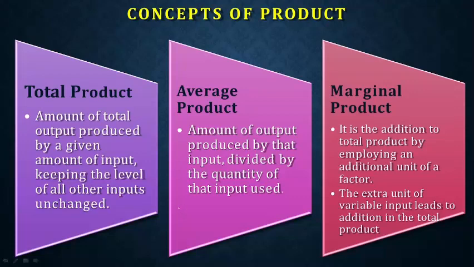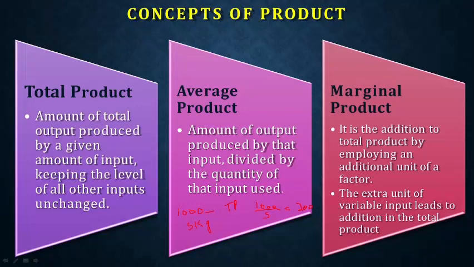Imagine we have 1000 units. We'll go with the eraser. 1000 units of erasers produced out of 5 kg. So 1000 is my total product. What is my average product? 1000 divided by 5. That is 200 erasers per kg. That is my average product.